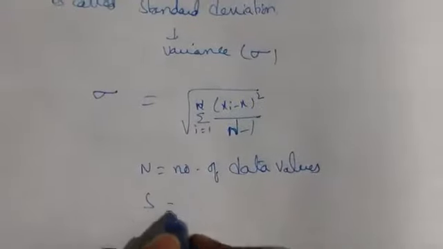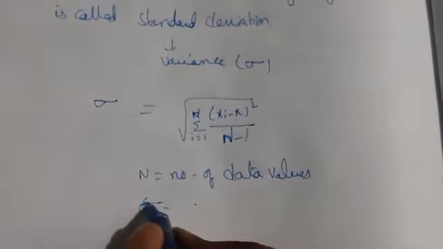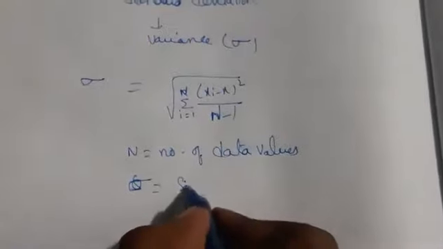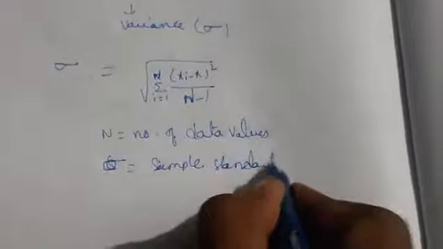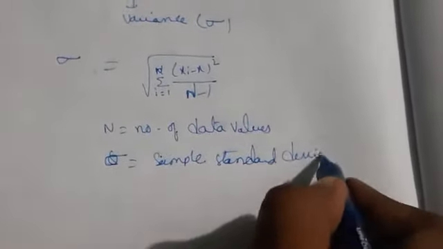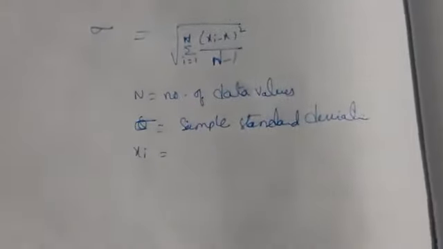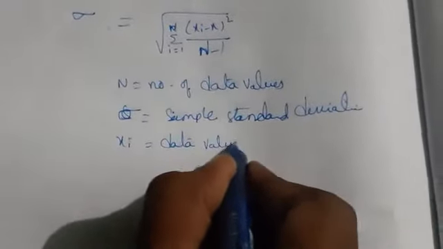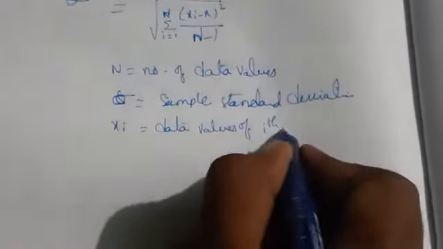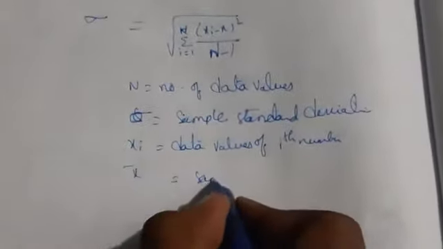S is nothing but the sample standard deviation; we can write S, or sigma also you can take. Here we have taken sigma. Xi is the data value of the ith number, and x bar is the sample mean.